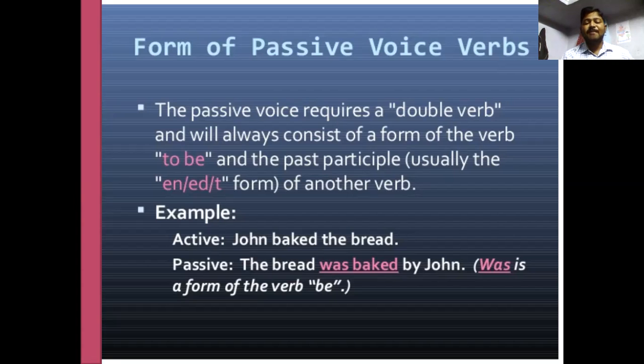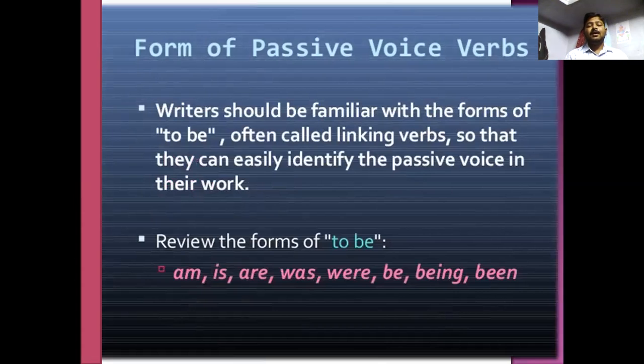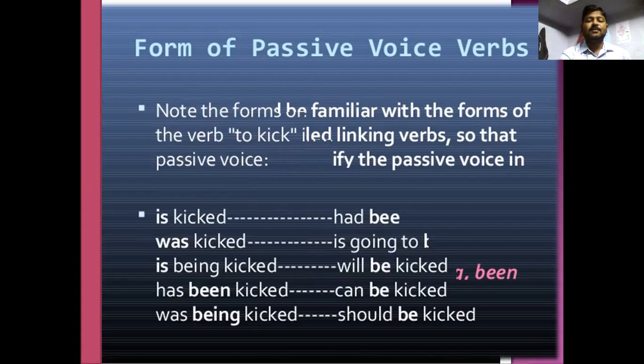Examples. John baked the bread. The bread was baked by John. Was is a form of the verb to be. Writers should be familiar with forms of to be, often called linking verbs, so that they can easily identify the passive voice in their work. Like a review of the forms, let us go through the be forms: to be, am, is, are, was, were, being, been.